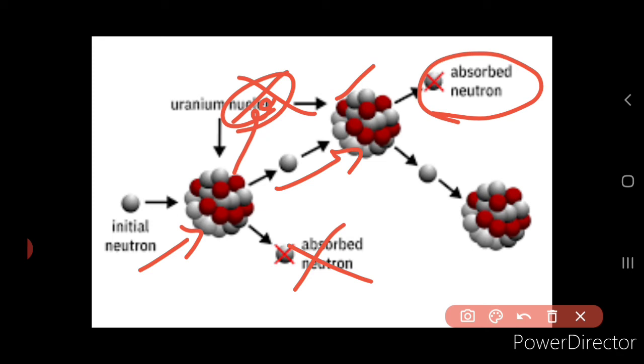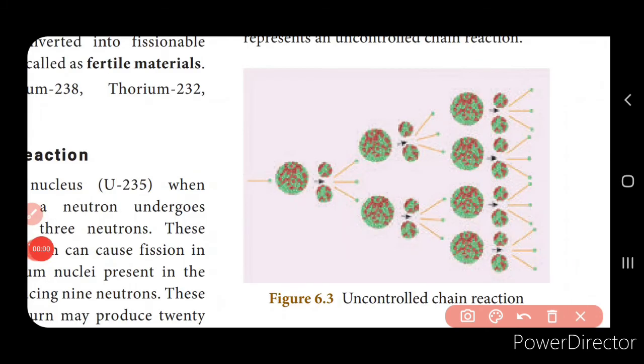So this is how the chain reaction takes place in a controlled manner, and the energy released will also be limited and it is used for a constructive process. Next is the uncontrolled chain reaction. In an uncontrolled chain reaction, the number of neutrons multiplies in a geometrical progression. We said that, right? And it causes fission in a large amount of the fissile material, and the energy released will also be a very huge amount.